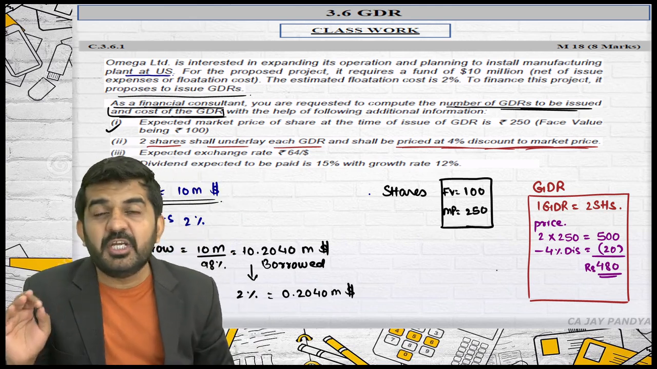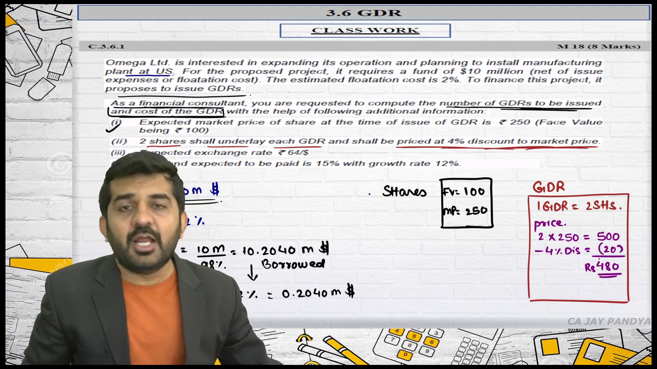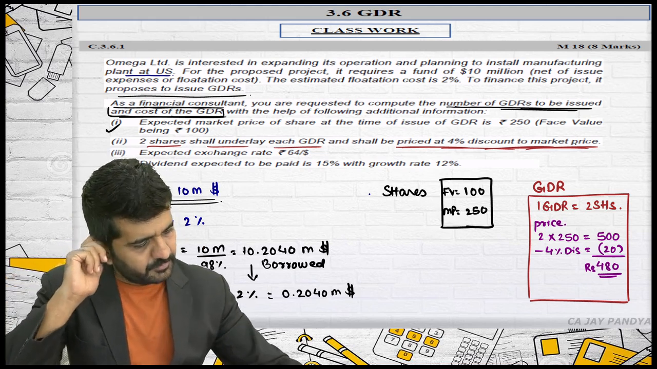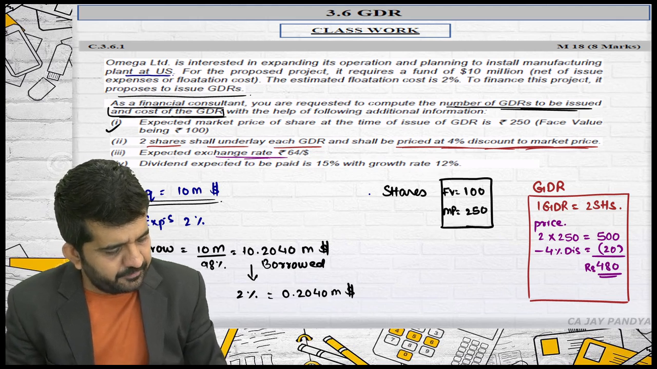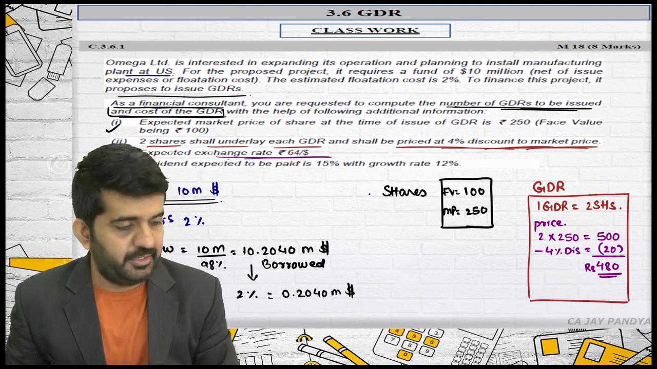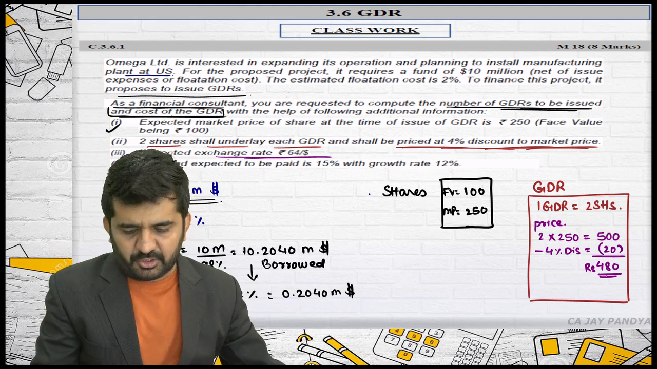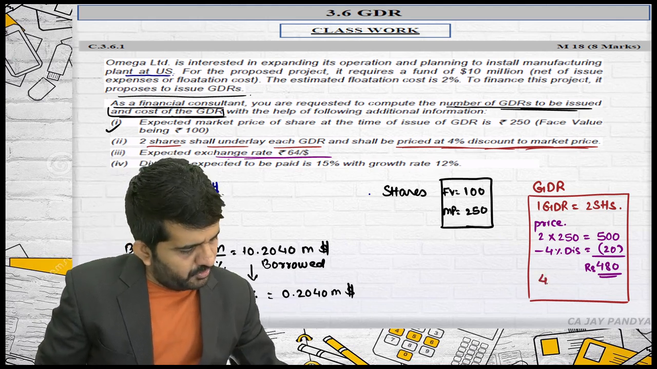Is it alright? GDRs are never valued in rupees. I'll convert it into dollars. But wait a while. Right now, the valuation of GDR is rupees 480. Expected exchange rate is rupees 64 per dollar. Is it alright? Let me find out the GDR rate in terms of dollars. GDR rate in terms of dollar. 480 rupees.